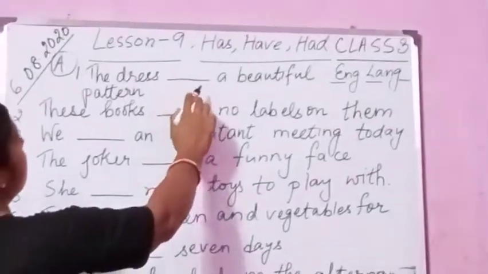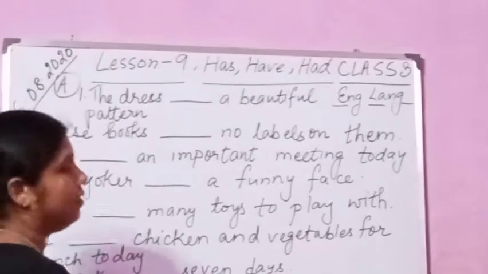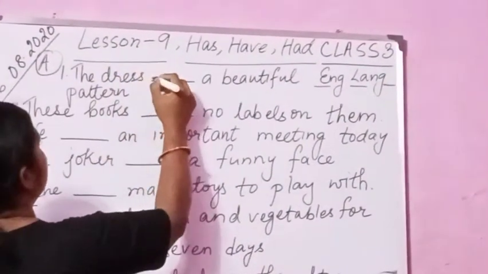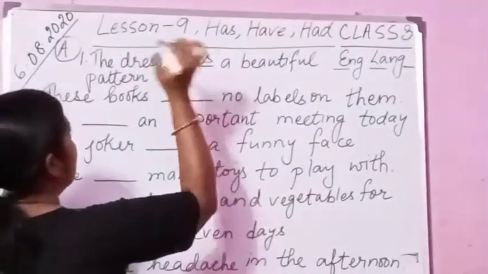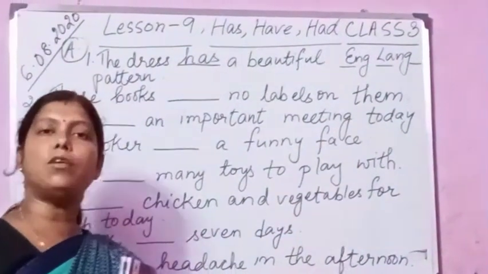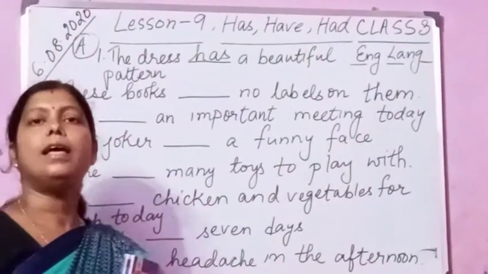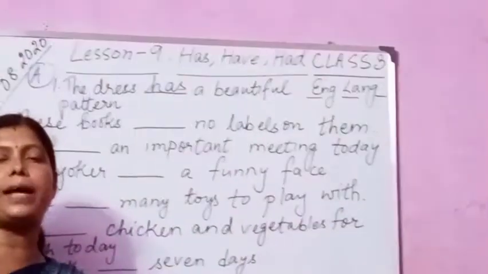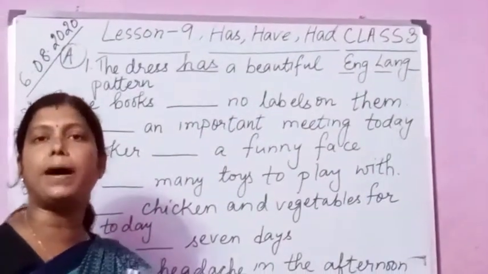The dress dash a beautiful pattern. The dress has a beautiful pattern. You see the dress is in the third person, so we are going to use has here. Now if I say the dress had a beautiful pattern, that is also correct. Here we are talking about the past.